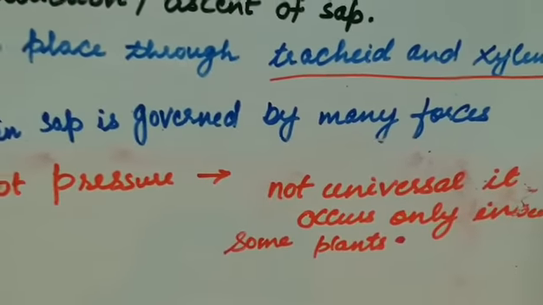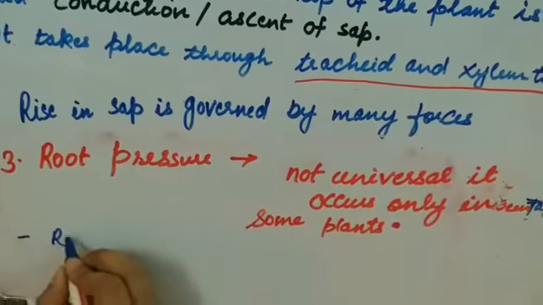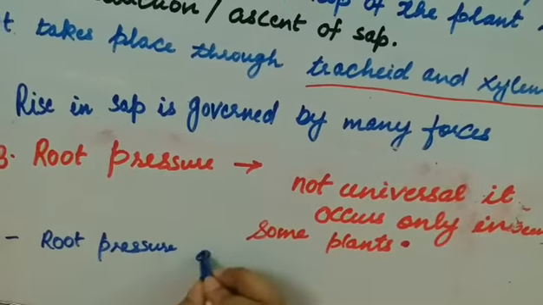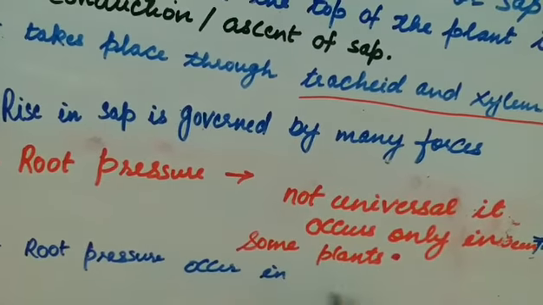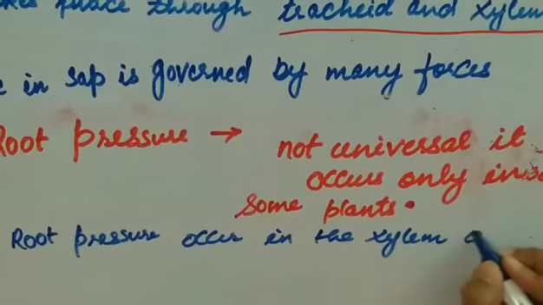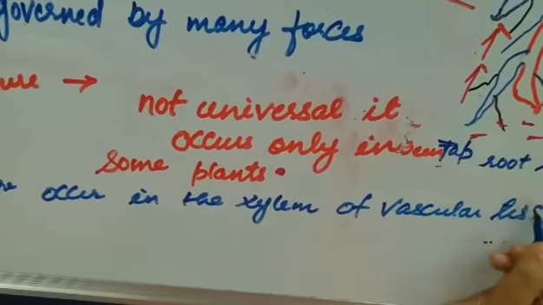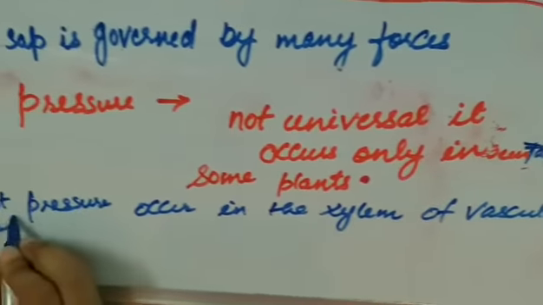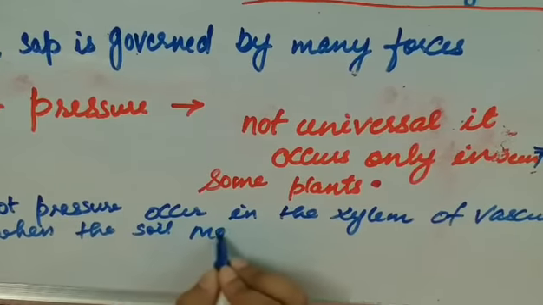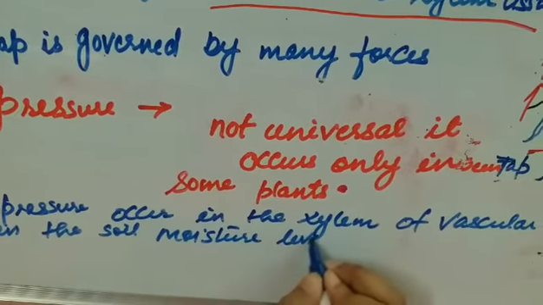Now one more very important thing we have to know about the root pressure: root pressure occurs in the xylem of vascular tissue when the soil moisture level is high.